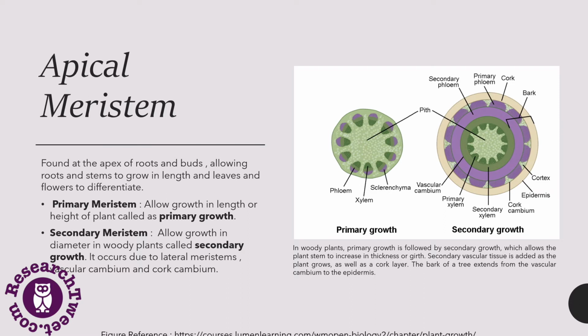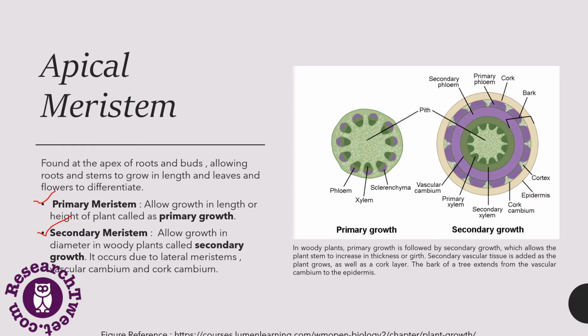So in this we are talking about the primary meristem and the secondary meristem. The apical meristem is basically found at the apex of roots and buds, which allows the roots and the stems to grow in length, and leaves and flowers to differentiate.